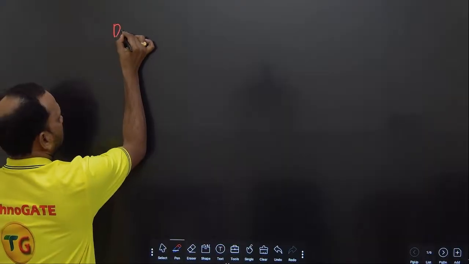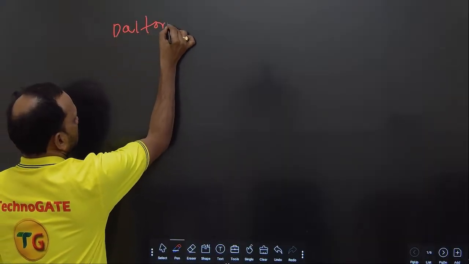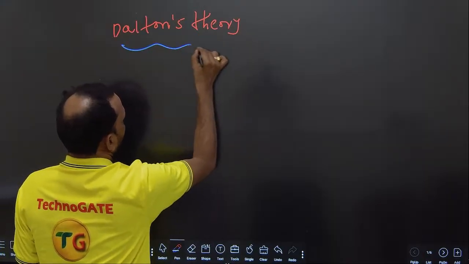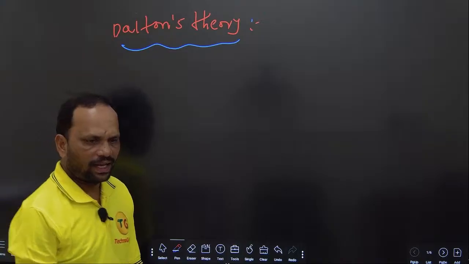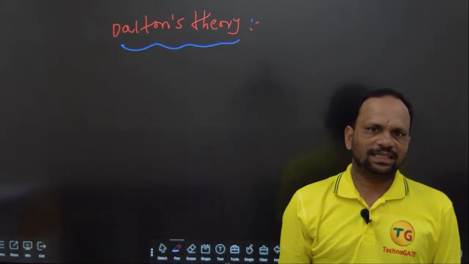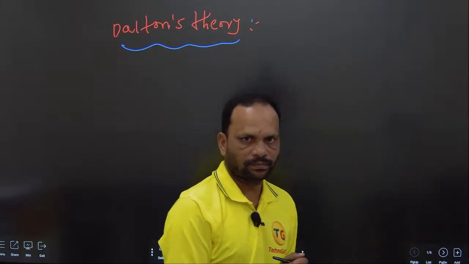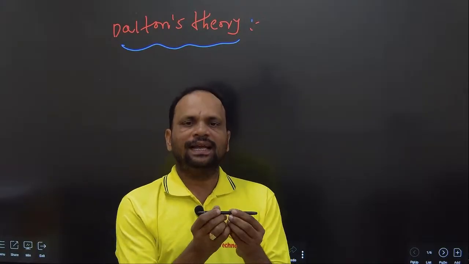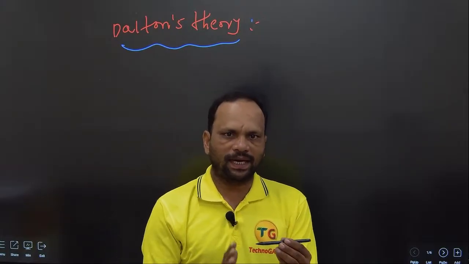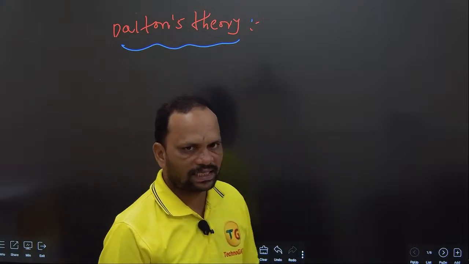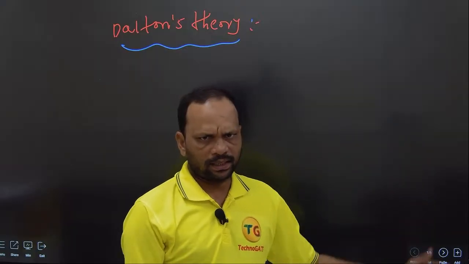First one is Dalton's theory. Just one statement is there. As per Dalton, material contains small elementary particles or small elementary atoms. So this is one of the materials. It contains so many elementary particles or elementary atoms. This statement was given by Dalton.